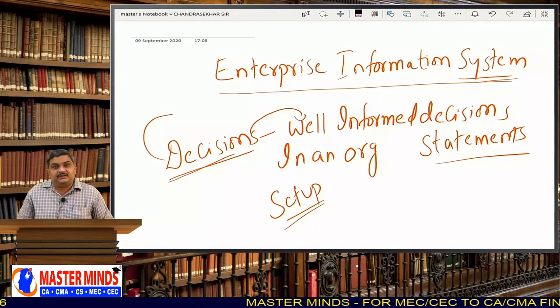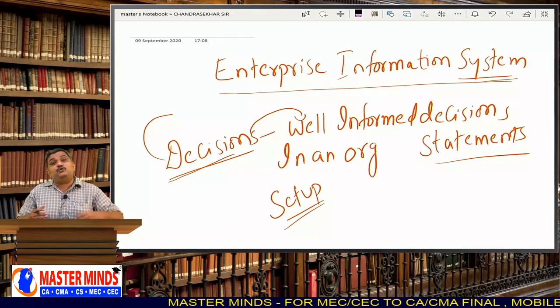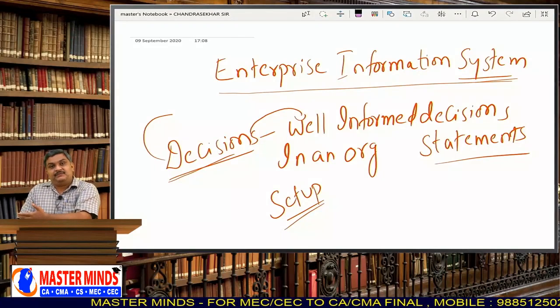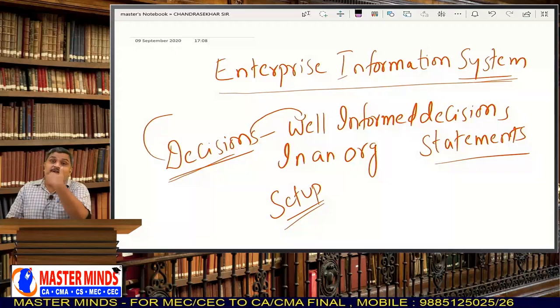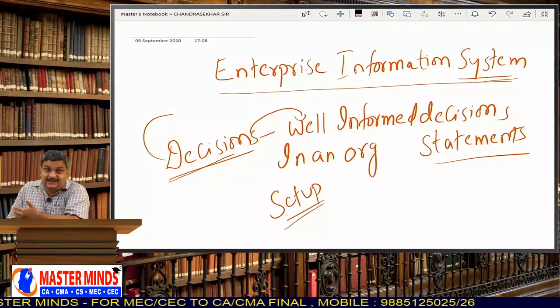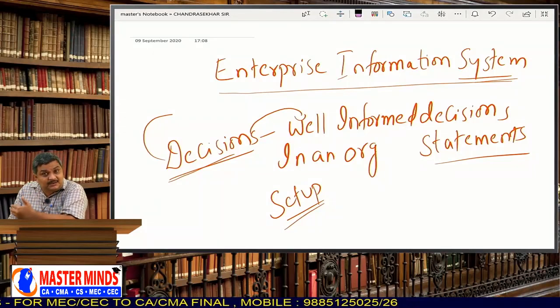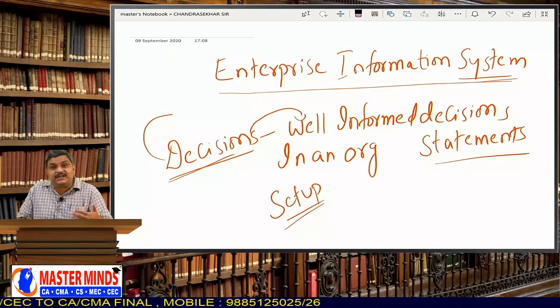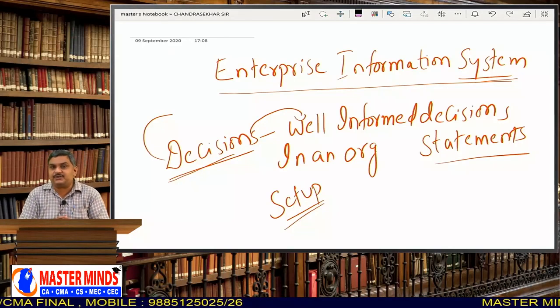You cannot believe. So when can you believe? You can only believe when you know that the information system is perfect. That means an auditor has to first audit the information system, and then he will have reasonable assurance regarding the accuracy and the credibility of the financial statements. That is what you need to understand.